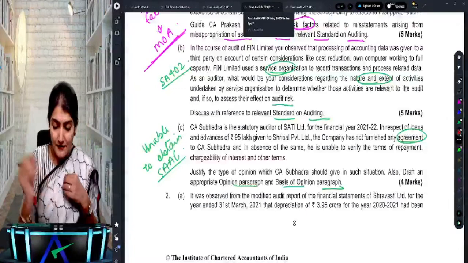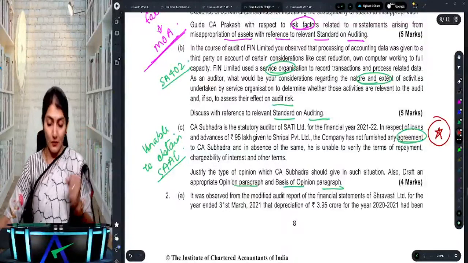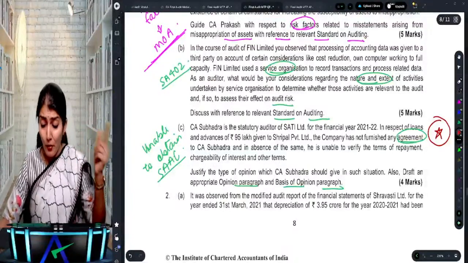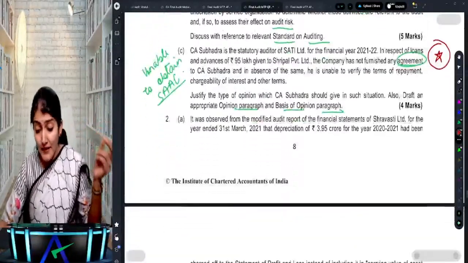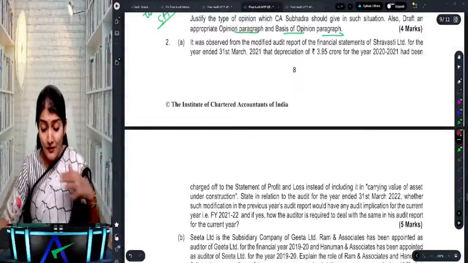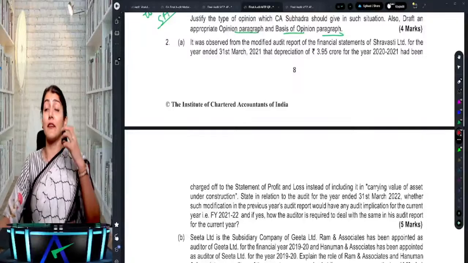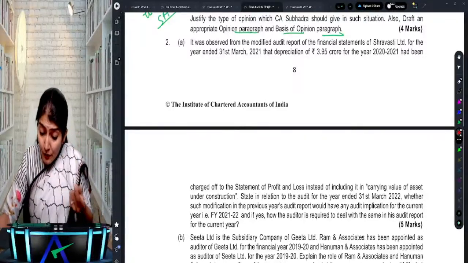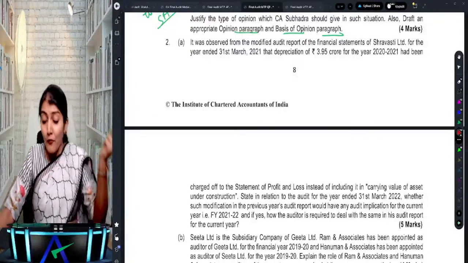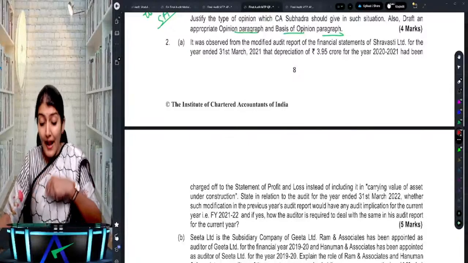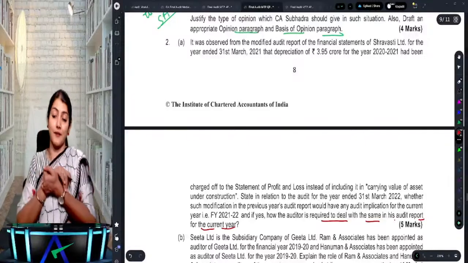Okay, right. So that's a drafting question. You should know how to write answers for this particular category of questions also. It was observed from the modified report of the financial statements of Shravasti Limited for 21 that depreciation of 3.95 crore has been charged off to the statement of profit and loss instead of including it in the carrying value of the asset under construction. State in relation to the audit for 2022 whether such modification in the previous year audit report would have any implication for the current year, and if yes, how the auditor is required to deal with the same in his audit report for the current year.